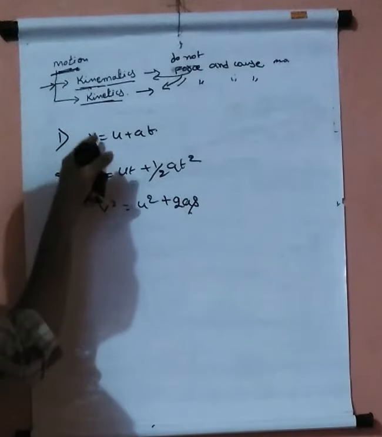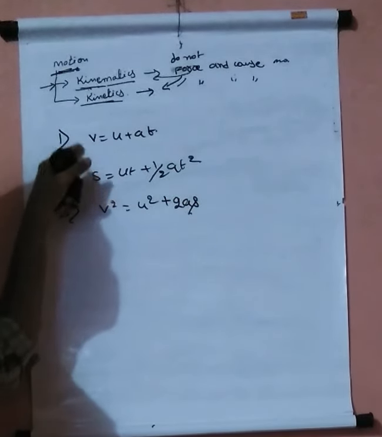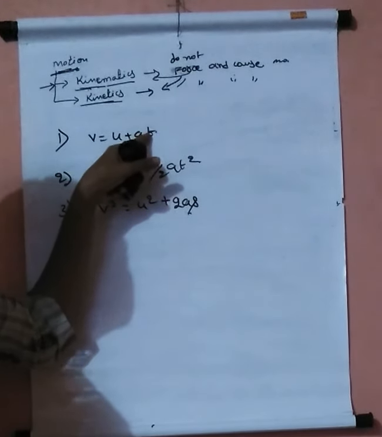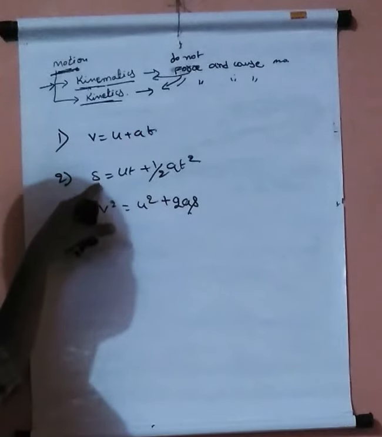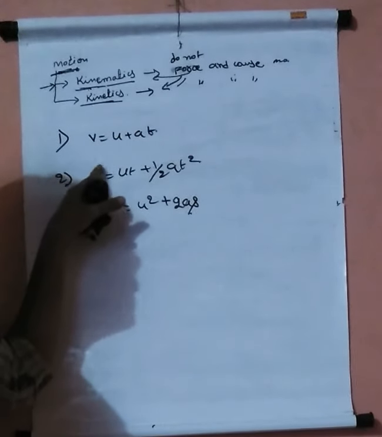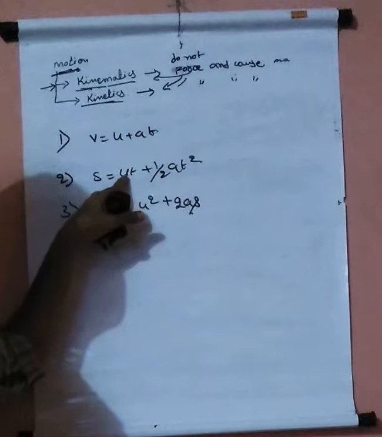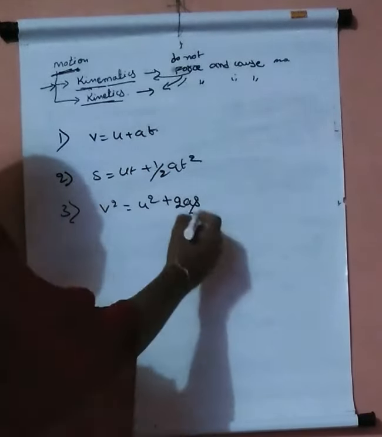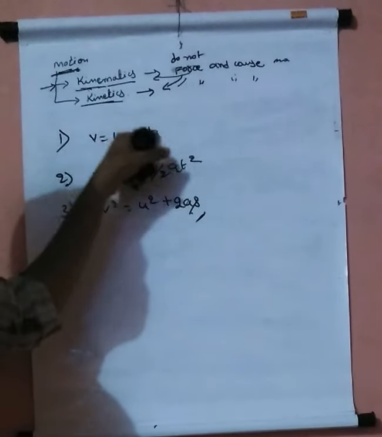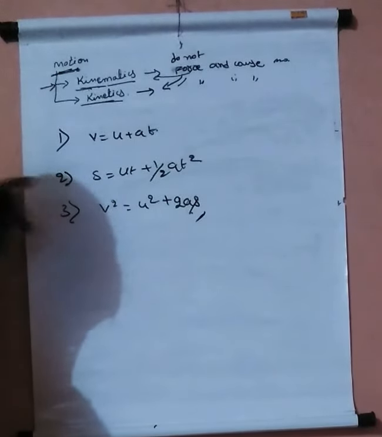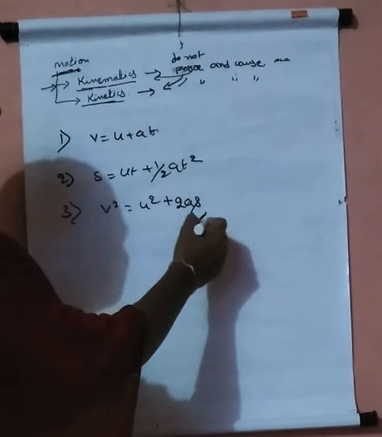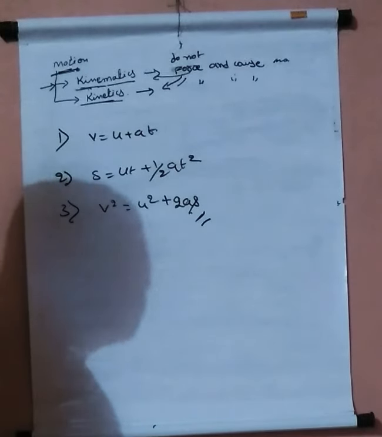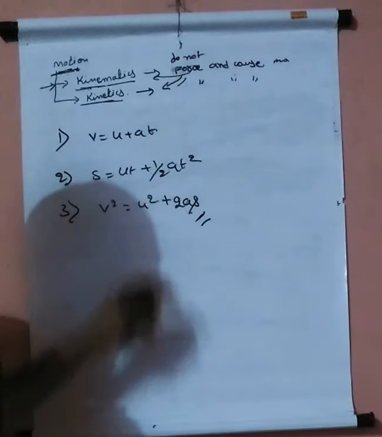In V equals U plus AT, V is the final velocity, U is the initial velocity, A is acceleration and T is time. In the second, S is displacement or distance, U is the initial velocity, T is time, A is acceleration. So do you know all of these quantities? They are very important to solve any problem under the motion of an object. We will discuss problems later.